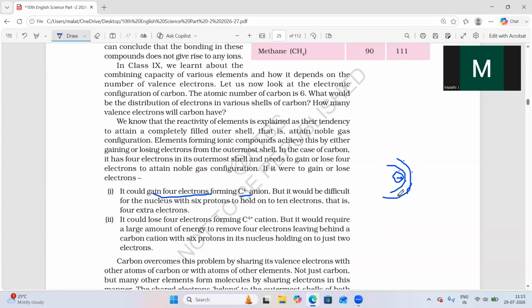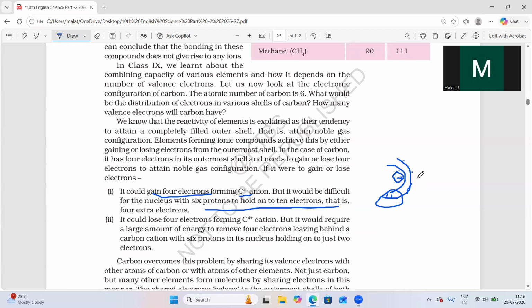So if it gains another 4 electrons to get a stable structure, what does it have to do? The nucleus has to hold these 4 electrons also along with the 6 electrons. So when it gains another 4 electrons to get a stable structure, it is not able to hold the 10 electrons around the nucleus. The nucleus cannot hold all the electrons, that 4 electrons also it cannot hold.